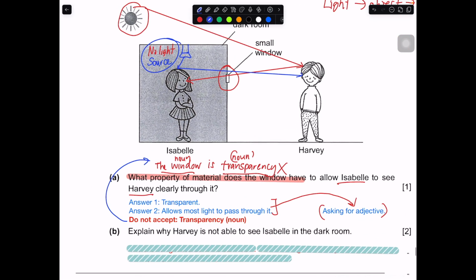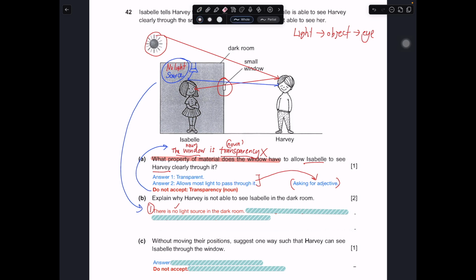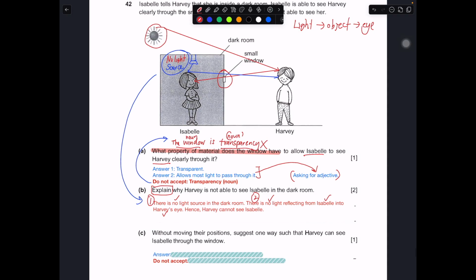So how to answer part B? We can go back to this idea over here. First, we can say there's no light source in the dark room. Therefore, there is no light reflecting from Isabel into Harvey's eyes, so Harvey cannot see Isabel. That is how you should have explained part B. How come Harvey cannot see Isabel in the dark room? Without moving their position, that means without moving Isabel or Harvey, you cannot talk about this.